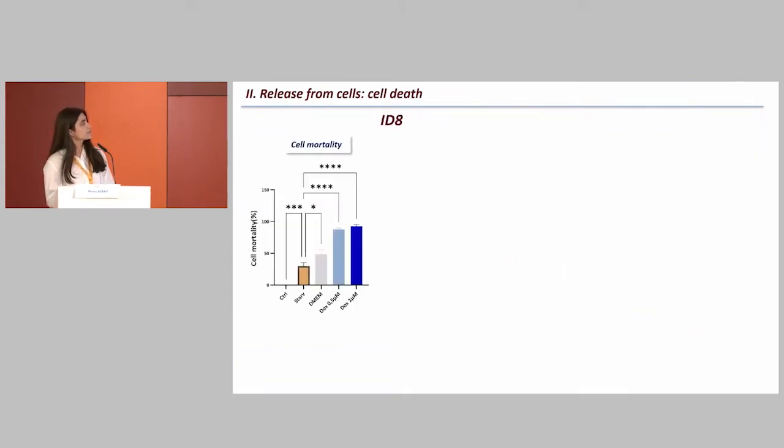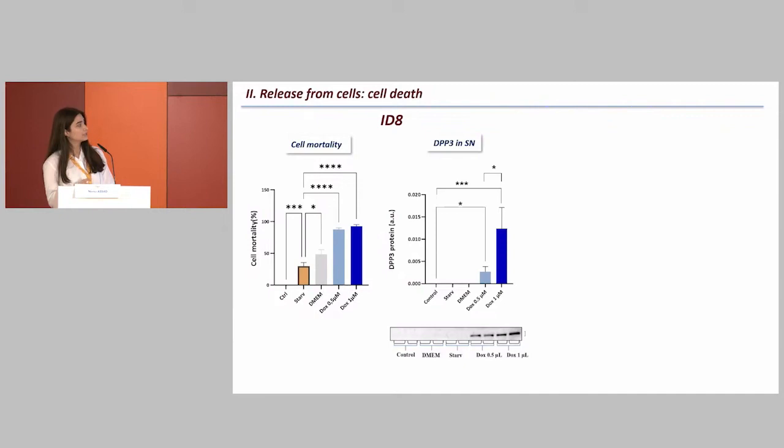So we can see here the mortality of cancer cells. Starvation means that we decrease the nutrients in the medium. In DMEM, there are no nutrients, so we starve the cells. And then doxorubicin in increasing doses. We can see here that there's an increase in mortality, logically.